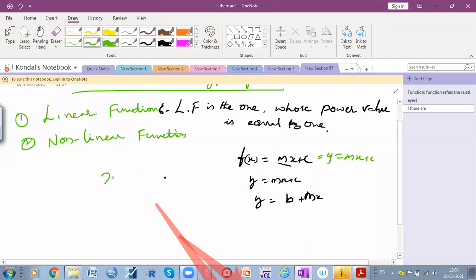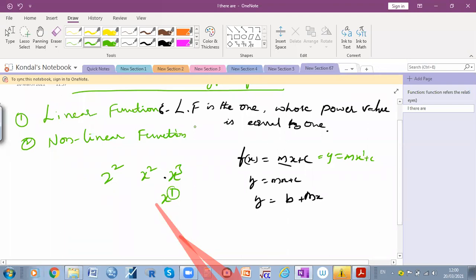Power in the sense of x power 2, x power 3, x power 1. In mathematics we cannot write 1, so instead of writing 1 we can leave it. If nothing is there, we should assume that there is a 1. So if the power value is equal to 1, that is called a linear function.